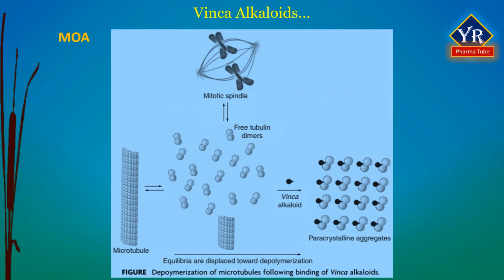The vinca alkaloids specifically block cells in mitosis with metaphase arrest, and hence they are known as antimitotic drugs. Their biological activity is explained by their specific binding to the beta subunit of tubulin dimers in a region called the vinca domain. Binding is fast and reversible, but it induces a conformational change in tubulin, increasing its affinity for itself and leading to the formation of paracrystalline aggregates.